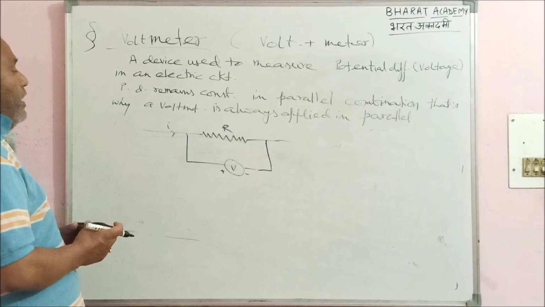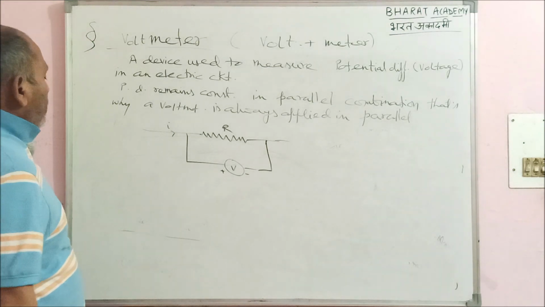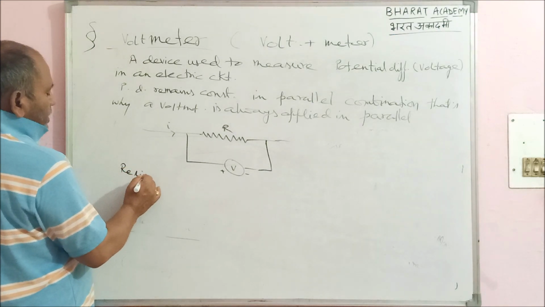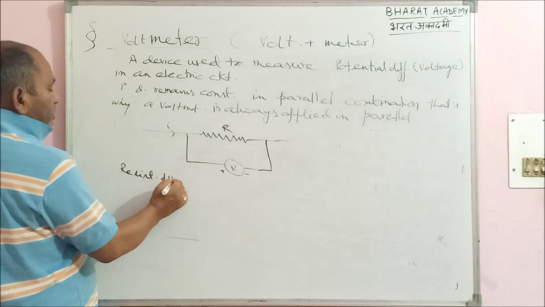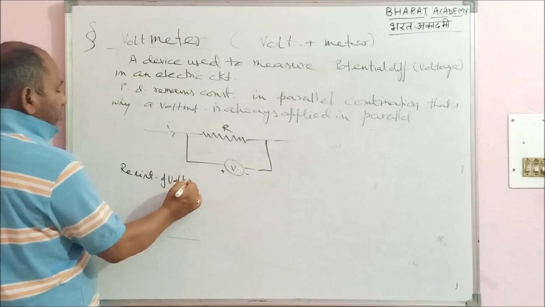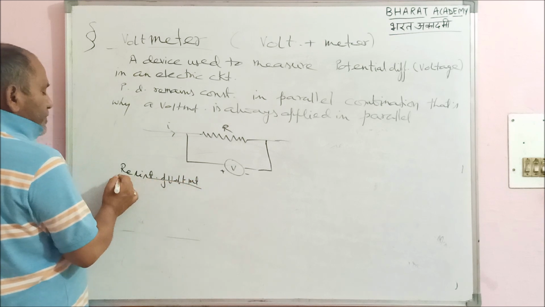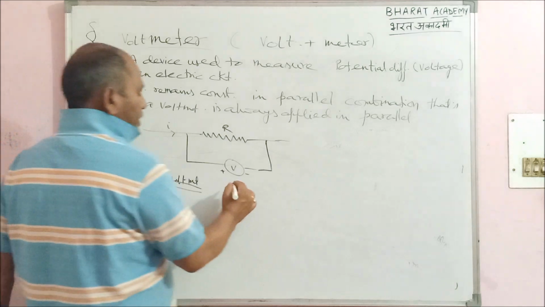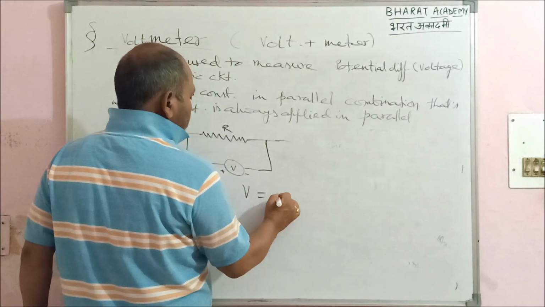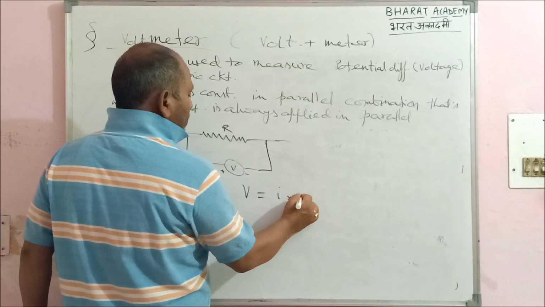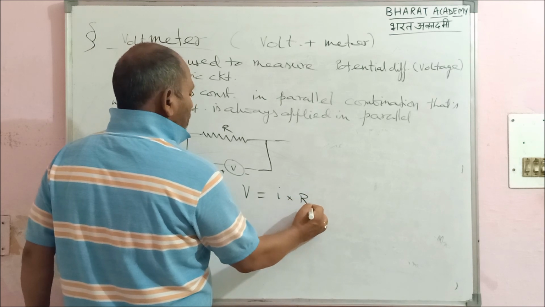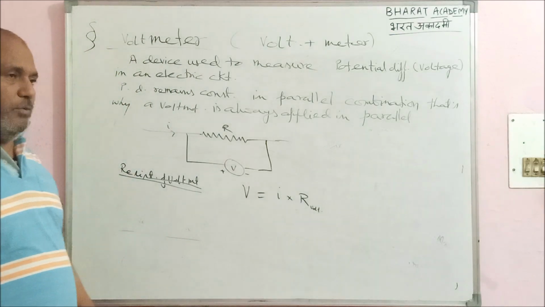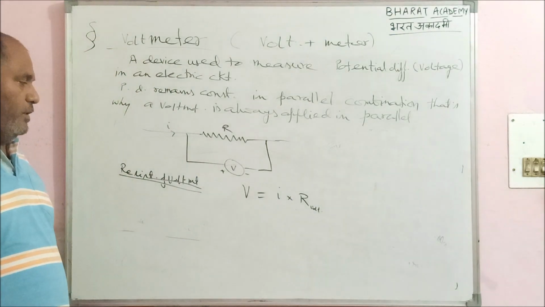Right? Now, what about the resistance of the voltmeter? What is the main aim of a voltmeter? It measures the potential difference. I am writing R volt, where R volt is the resistance of the voltmeter, right?